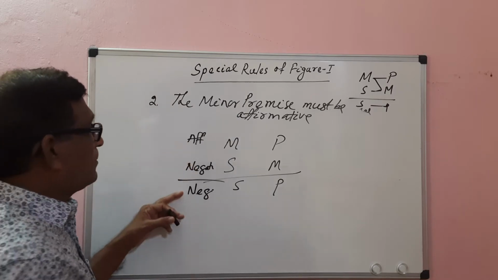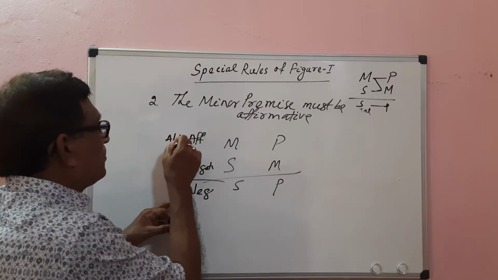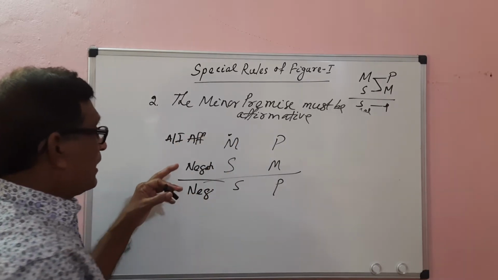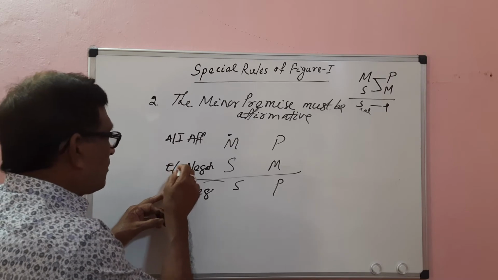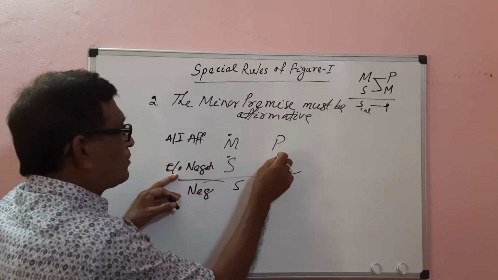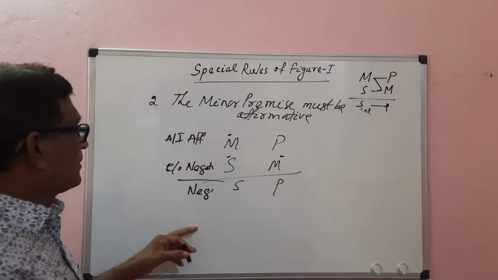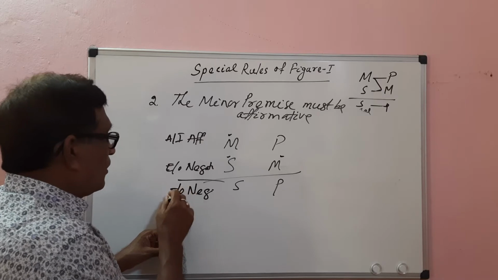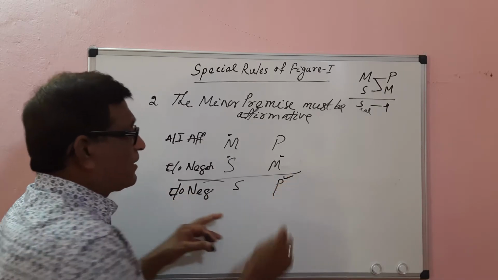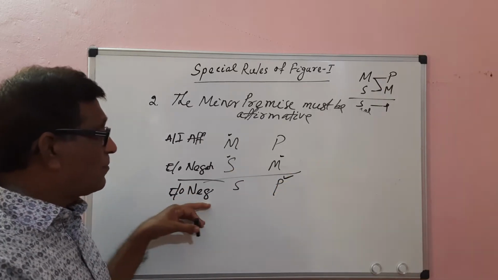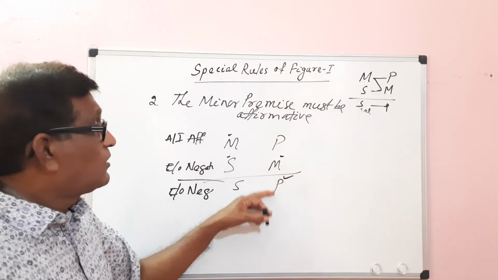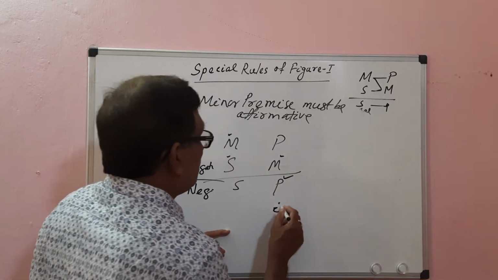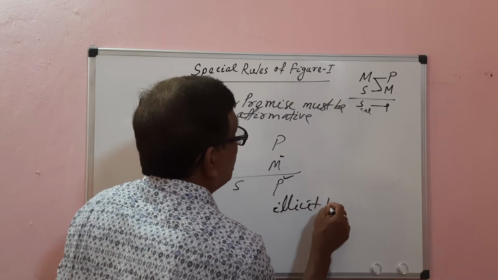If it is affirmative, it is an A or I proposition. A distributes the subject only, I distributes neither. If it is negative, it is E or O; E distributes both subject and predicate, O distributes the predicate. Here the conclusion is negative, so either E or O. A negative proposition distributes the predicate term. So the major term is distributed in the conclusion, which is not distributed in the major premise. So it leads to the fallacy of illicit major.